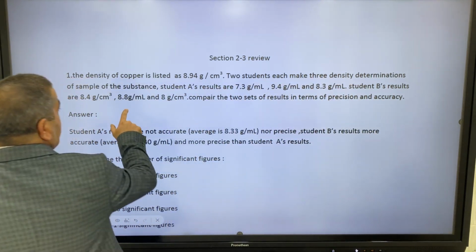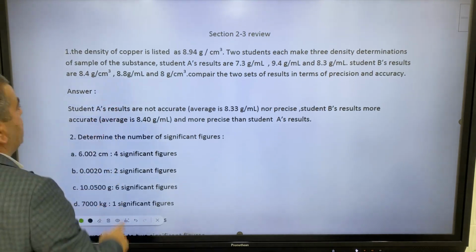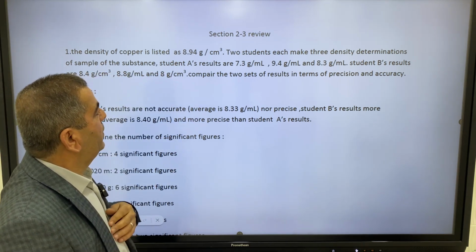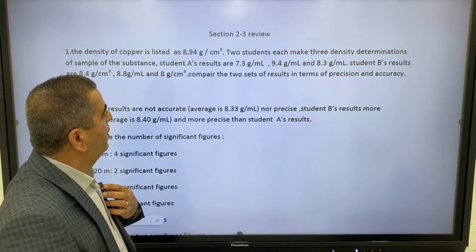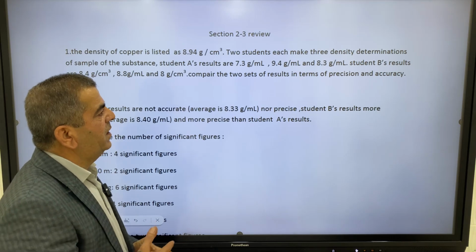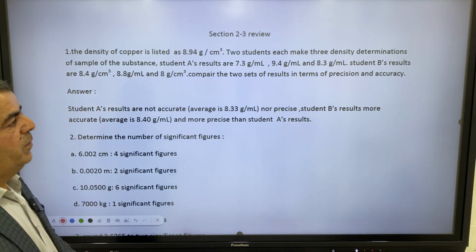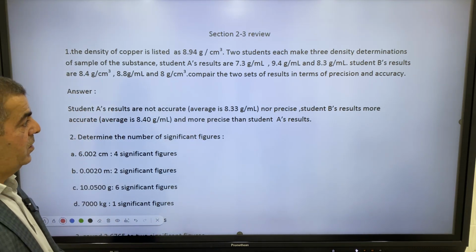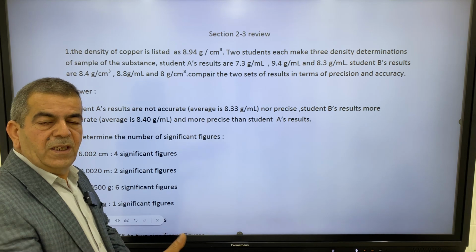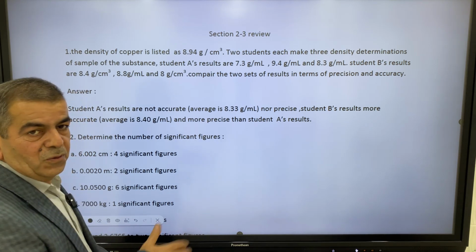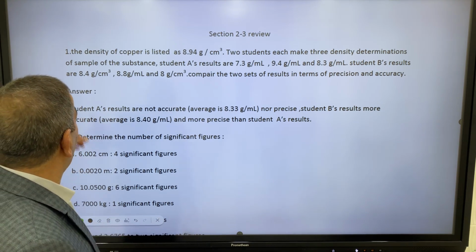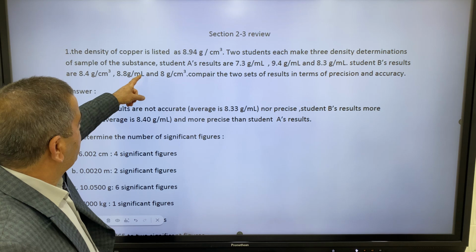Question number 1 says the density of copper is listed as 8.94 gram per cubic centimeter. Two students each make 3 density determinations, which means they made tests to determine the density. Of course, they don't know that it's copper, because if they knew, they would find it from the lists or from tables.